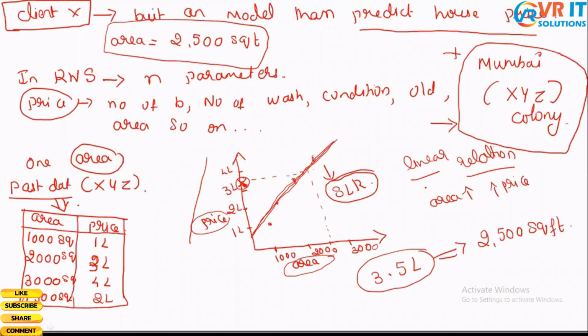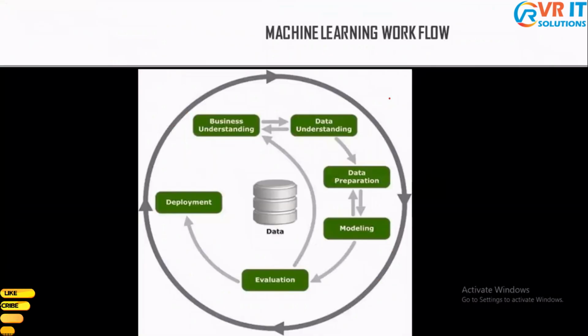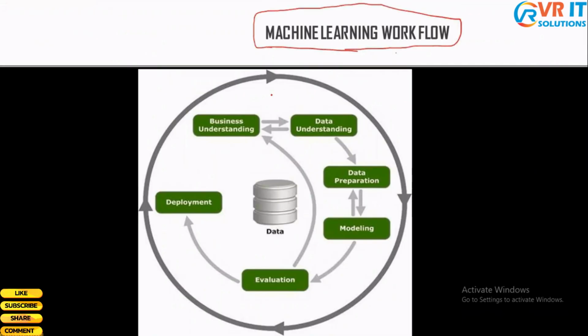Hope you guys have understood. Let's move ahead with this topic. The topic is machine learning workflow, or the process of machine learning. What are the steps involved in machine learning? Let us try to understand this. The first step says business understanding. This is also called understanding business objectives.